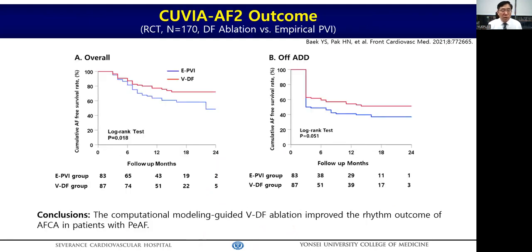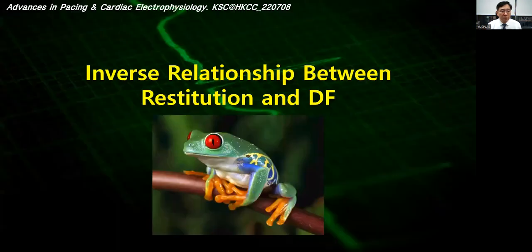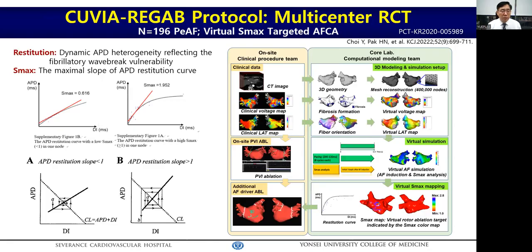This is the outcome of the QBR AF2 trial. Computational modeling guided additional dominant frequency ablation showed significantly superior rhythm outcome than empirical ablation in patients with persistent AFib. We found the usefulness of dominant frequency targeted AF ablation. However, there are other parameters as a target for AF catheter ablation.